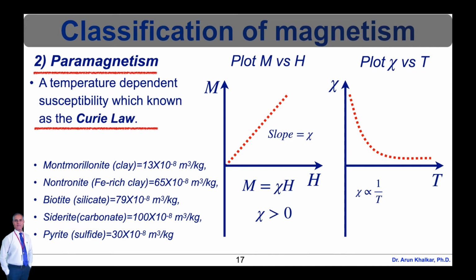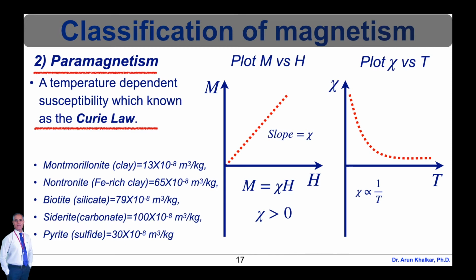The paramagnetism of the matrix materials in natural samples can be significant if the concentration of magnetite is very small. In this case, a paramagnetic correction may be needed. Likewise, diamagnetic materials. For the paramagnetic materials, the plot of M versus H is shown here, which shows the values of M linearly increase as the value of H increases.